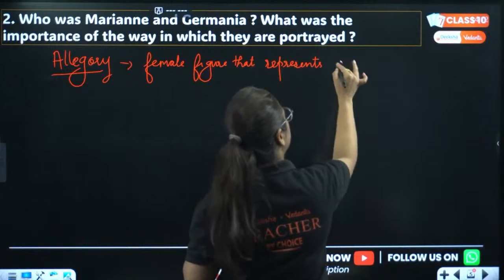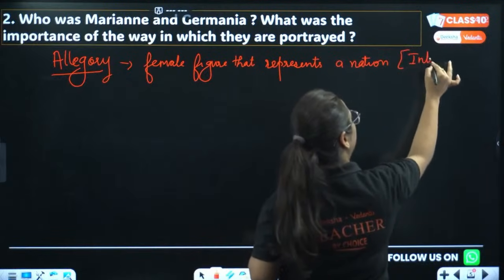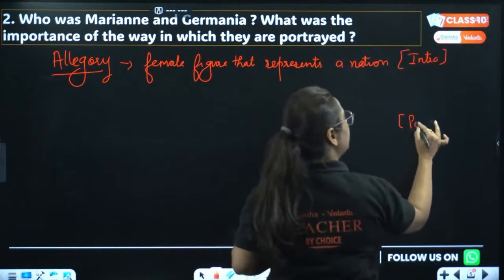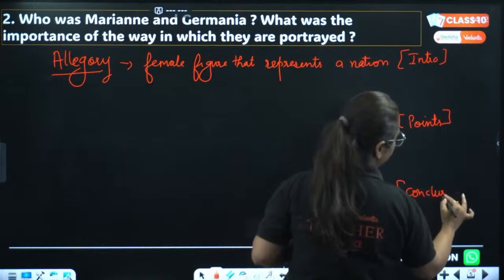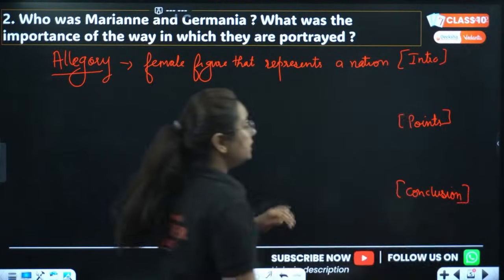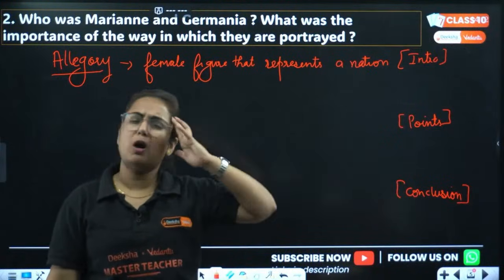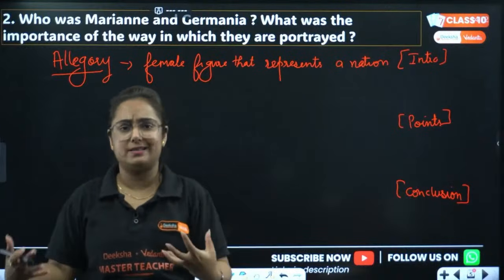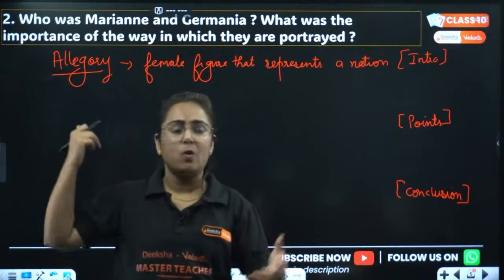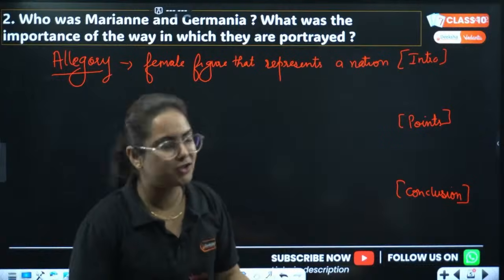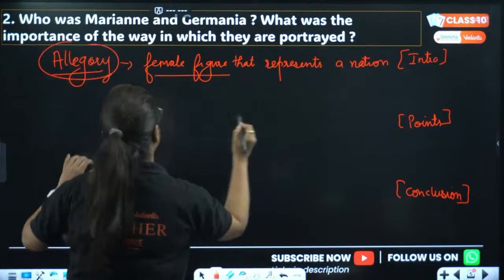Pay attention that whenever I start an answer, I start with a format, that is an intro. Then I write the main points which I need to write, and if I have a good conclusion, I'll end the answer with a good conclusion too. This should be the format of your answer throughout your SST exam, throughout everywhere, not only in SST. It works out in science also, students, right? Anyone in the live chat right now who has followed this and scored very good marks, you can share your story too. So yes, this is about a female figure that represented a nation.